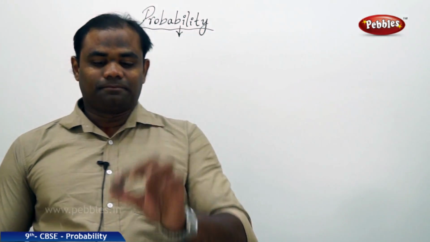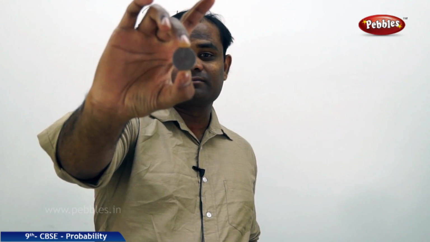Imagine I take a coin and I toss it. Even when I toss, the person who is tossing doesn't know whether the outcome is head or a tail. I just toss it and I get something. Yes, I got a tail, but not a head. Next time, let me try once again. Now I want to get a head, and let's see if I get it. Yes, I did get a head.